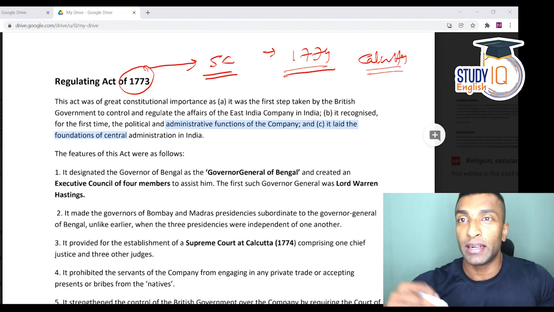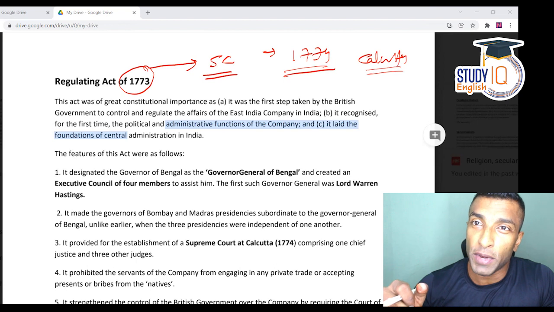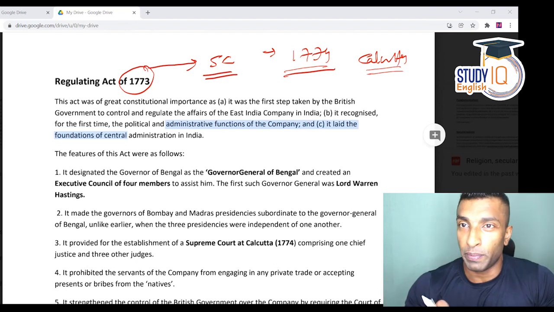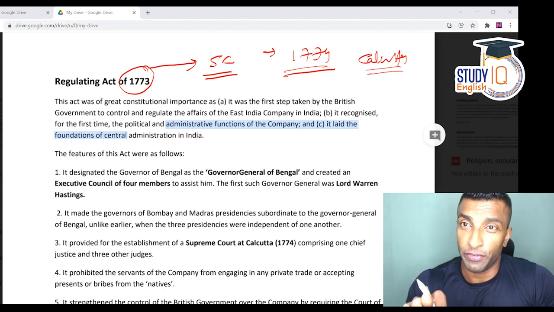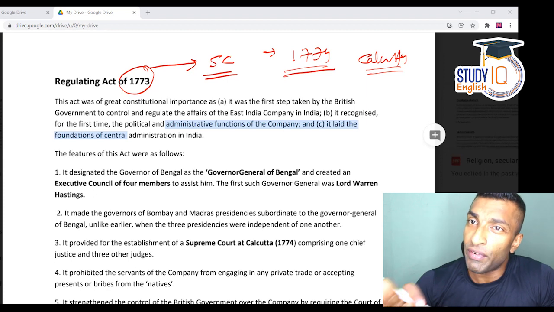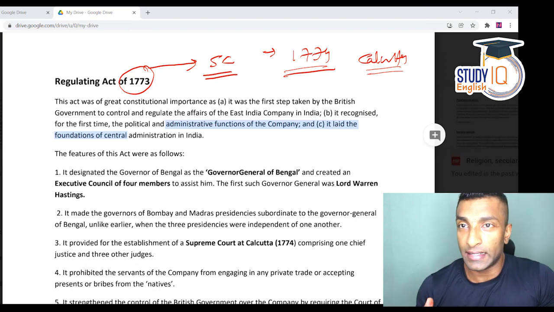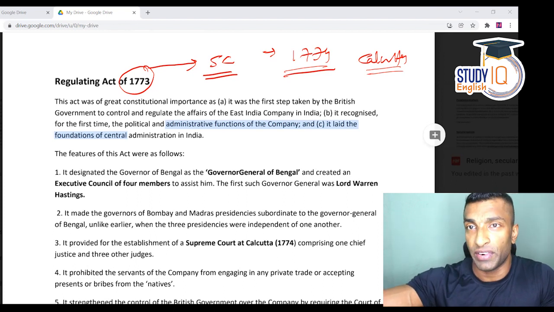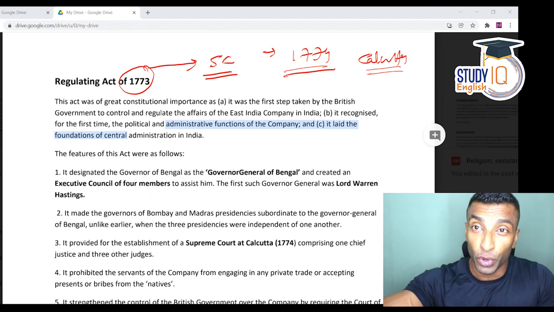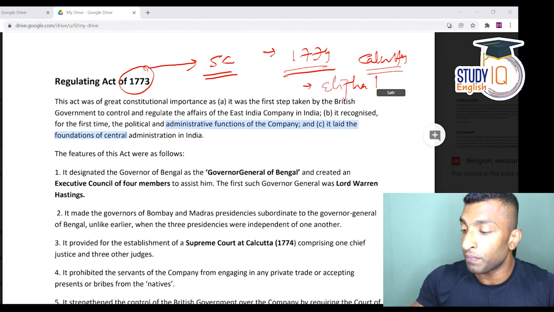Okay, and remember, the Supreme Court and the modern day Supreme Court are entirely different. The modern day Supreme Court I'll discuss in detail when we discuss the Government of India Act 1935. There is a provision related to that. But this Supreme Court is for the trial of Europeans, because when they came to India, the Indian legal system and the European legal system were totally different. In fact, they are poles apart. So they never wanted their cases to be tried in the Indian legal system or as per the Indian setup. So this Supreme Court, which got established at Calcutta in 1774, is for the trial of Europeans only. And the first Chief Justice, obviously we need to know, was Justice Elijah Impey.